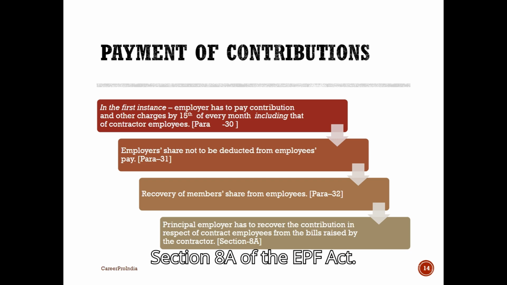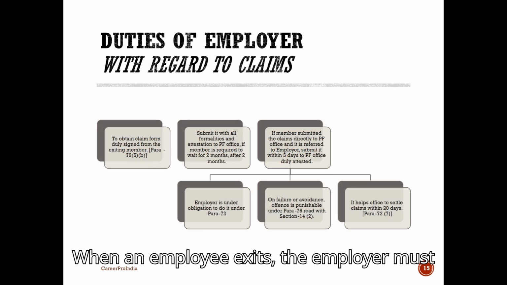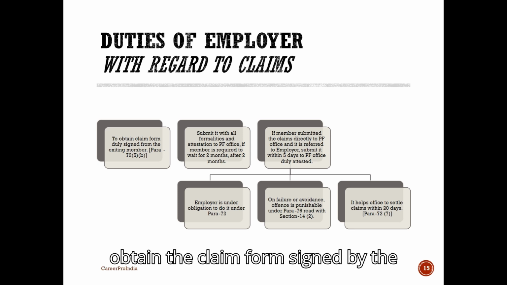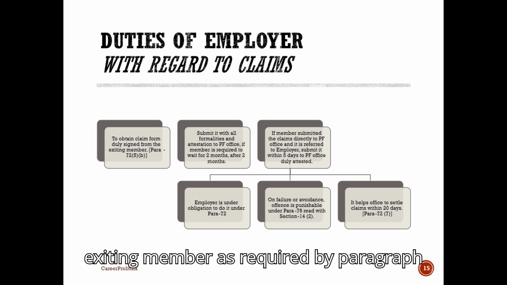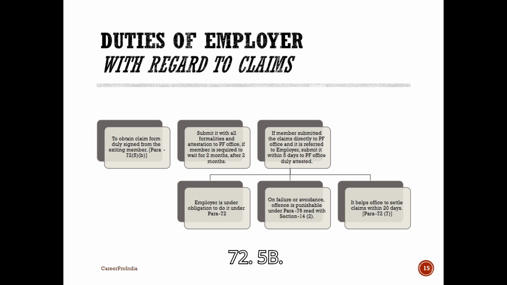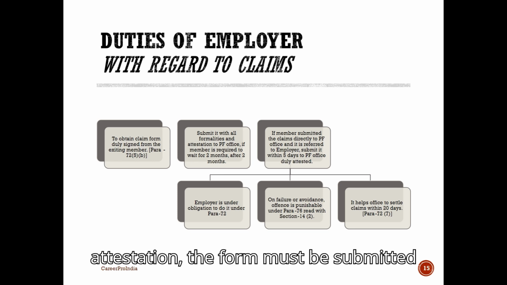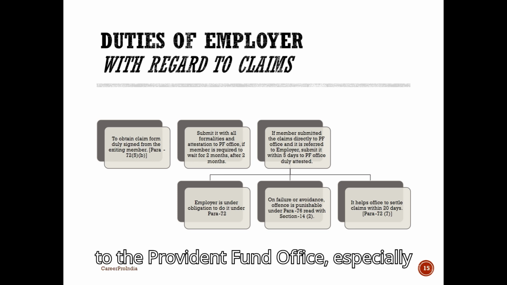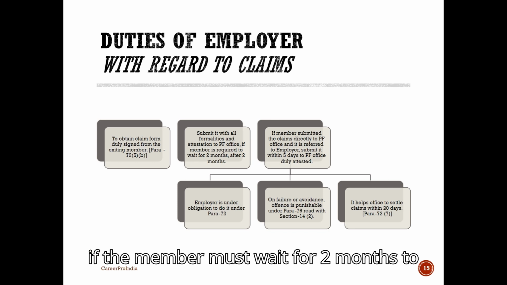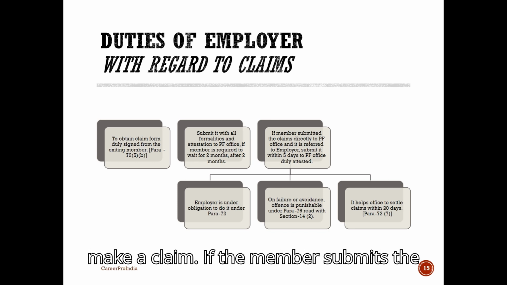of the EPF Act. When an employee exits, the employer must obtain the claim form, signed by the exiting member, as required by paragraph 72(5)(b). After ensuring all formalities and attestation, the form must be submitted to the Provident Fund Office, especially if the member must wait for 2 months to make a claim.